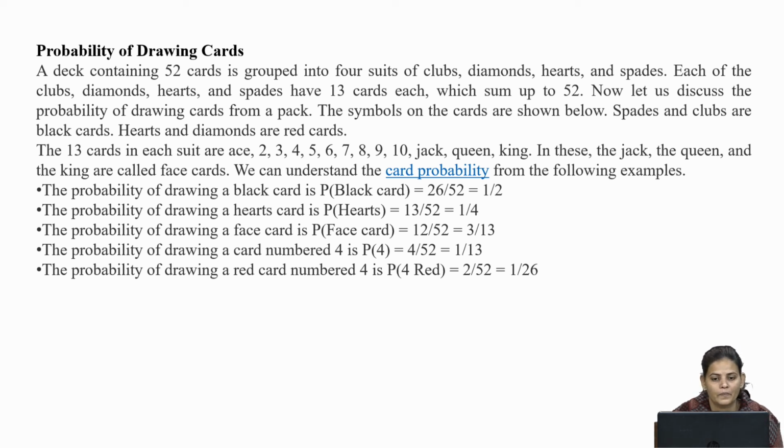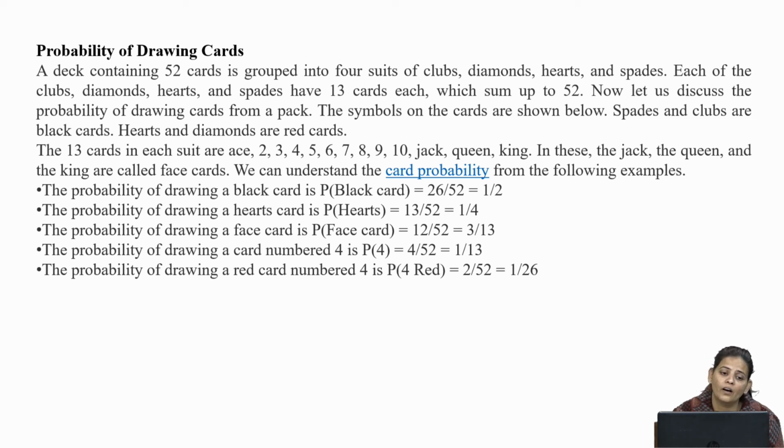Then the probability of drawing a heart card: we have 13 heart cards in total, so the probability will be 13 divided by 52, that is 1 by 4.